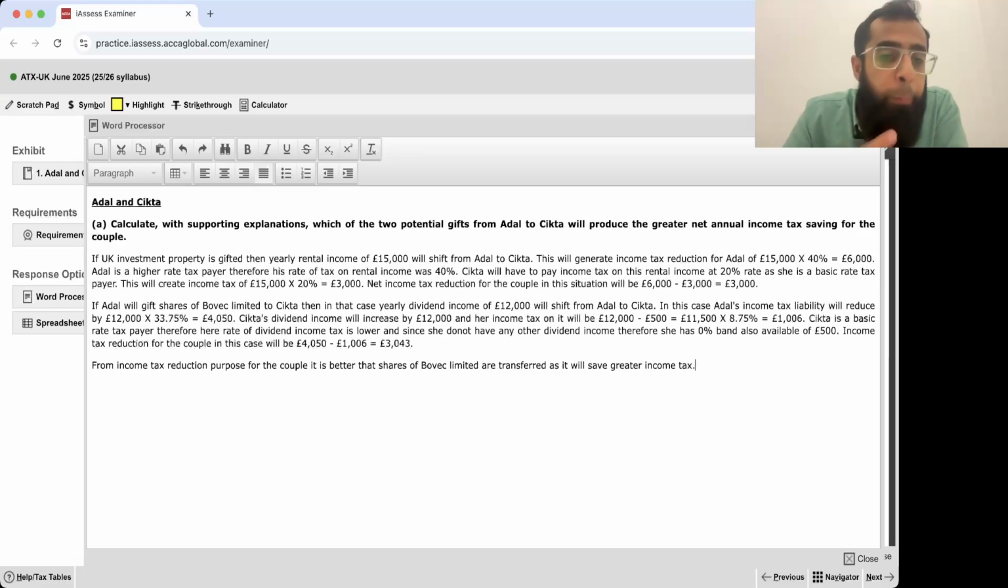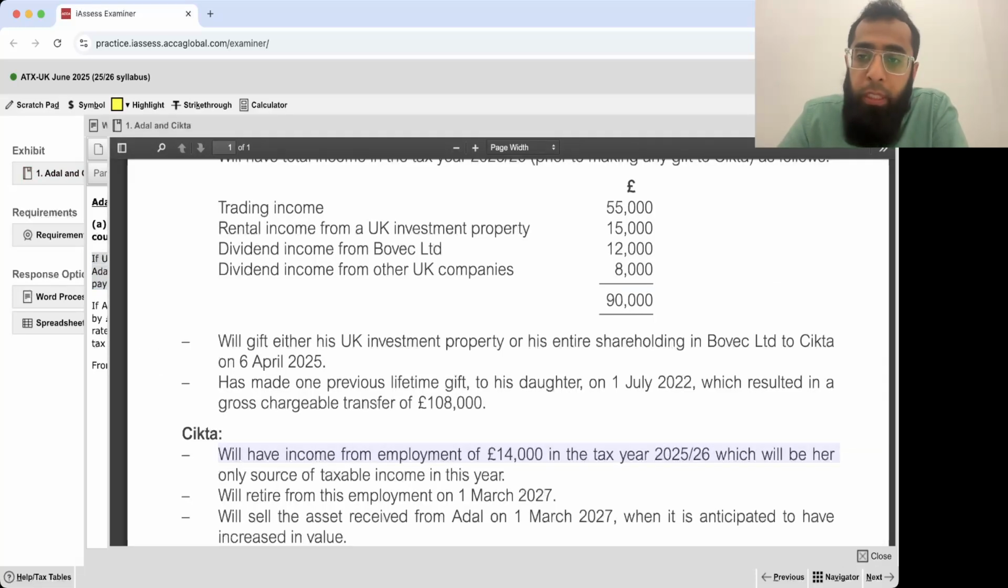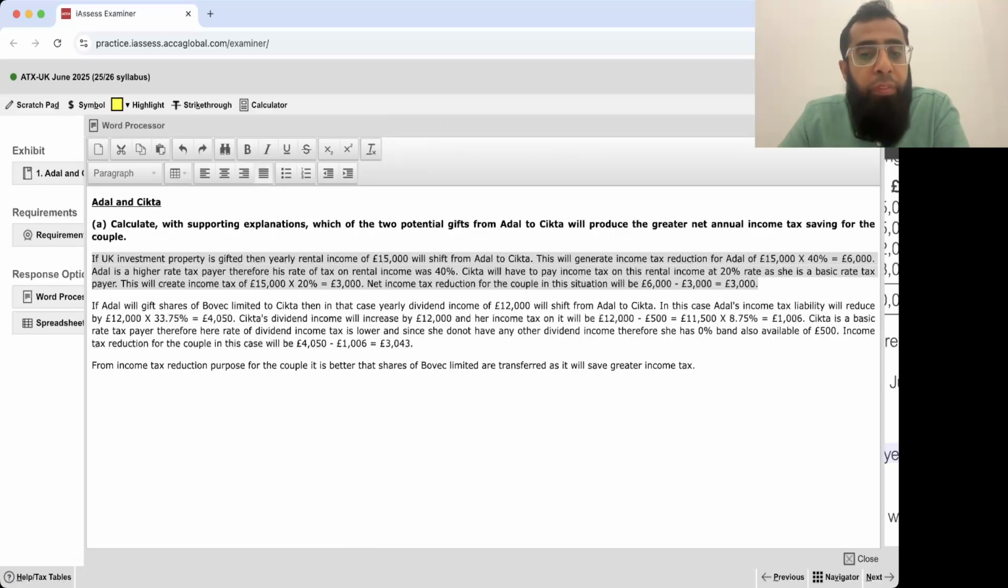Sir, can you repeat it again? See, I believe that it was a very easy requirement. It was like a requirement from the first chapter of the course, basic income tax calculation. If we transfer this UK investment property, rental income of 15,000 will get transferred. It was getting taxed here at 40%, and at Sitka it will be taxed at 20%, since Sitka is a basic rate taxpayer who only has employment income of 14,000 and Adel has a lot of incomes. So it was very simple. On that difference of 40% and 20%, there will be a saving of 20%, and 3,000 will be the net saving.